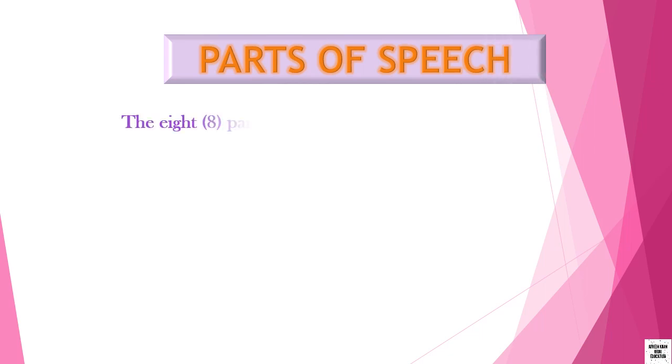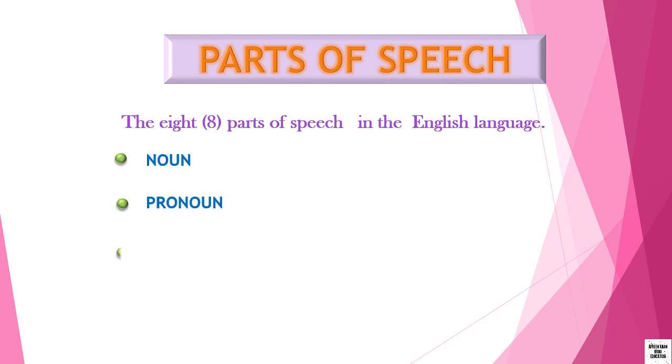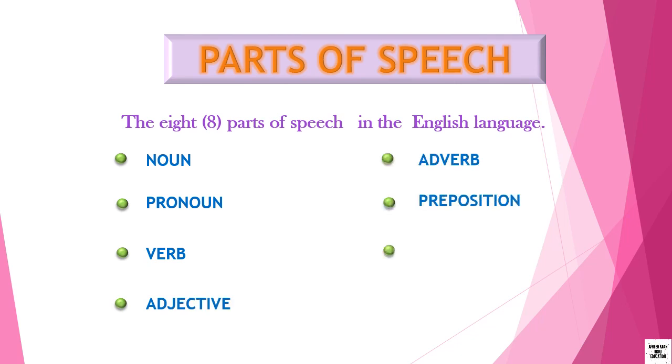Today in this video, we are going to learn parts of speech. There are 8 parts of speech in English language, and these are nouns, pronoun, verb, adjectives, adverb, preposition, conjunction, and interjection. Now we will see each of the parts of speech.